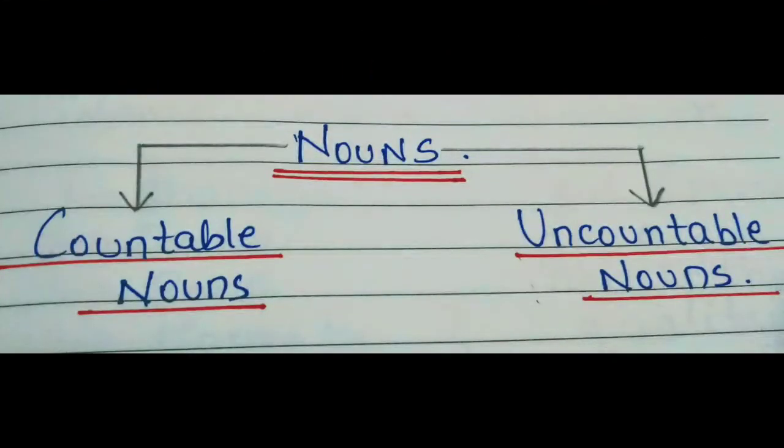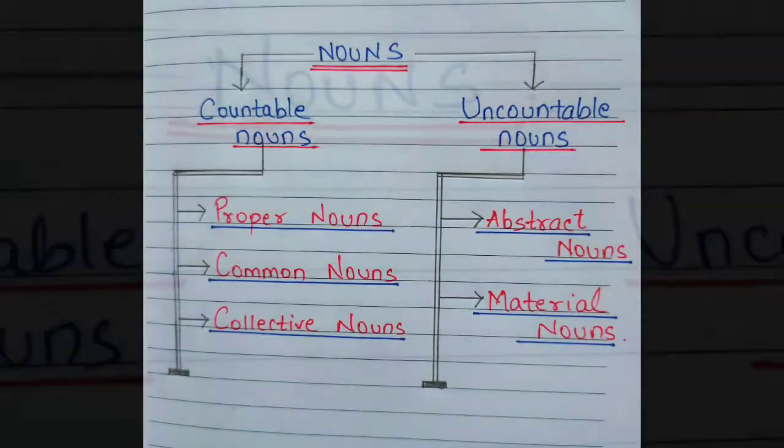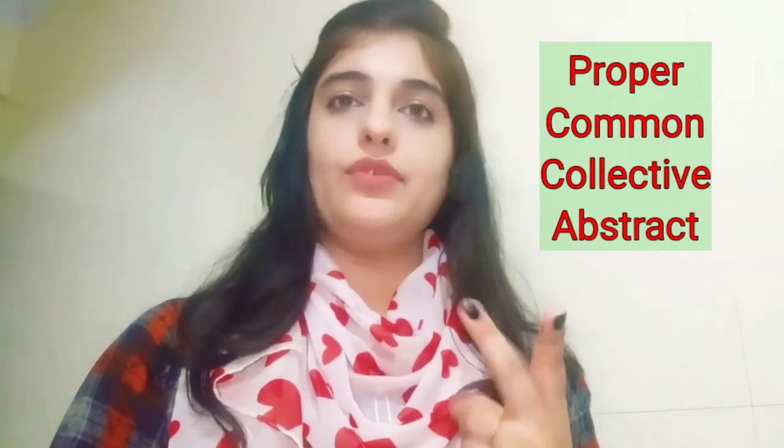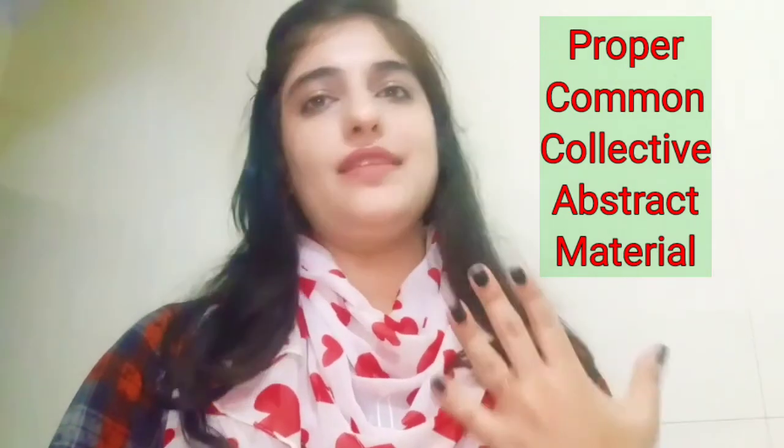Nouns are further classified into two types, countable nouns and uncountable nouns. From the name itself, we can understand that countable are those nouns that can be counted and uncountable are those nouns that cannot be counted. So basically, there are three types of nouns that can be counted, and they are proper noun, common noun and collective noun. And there are two types of nouns that cannot be counted, and they are abstract noun and material noun. Nouns are of five types: proper noun, common noun, collective noun, abstract noun and material noun.